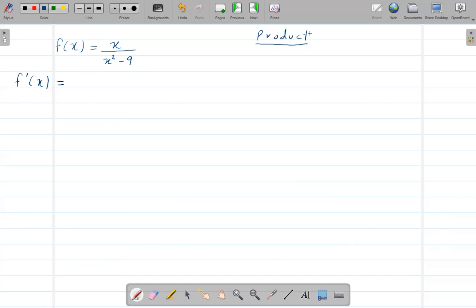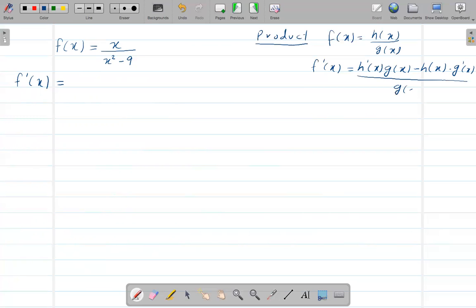So if you're finding the derivative of, let's say, f of x is equal to h of x over g of x, then in this case, we first take the derivative of the numerator, the denominator will be the same, minus, now the numerator will be the same, and then take the derivative of the denominator, over denominator squared, right? So here we take the derivative of, sorry, x squared.